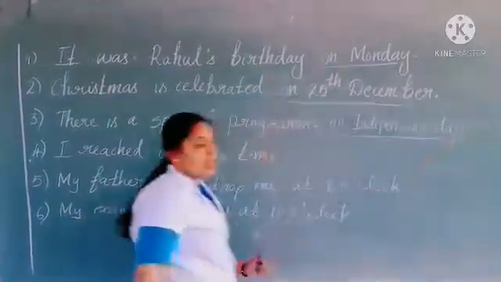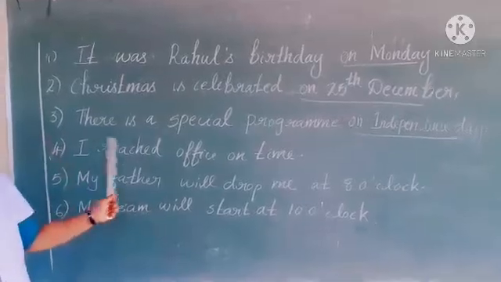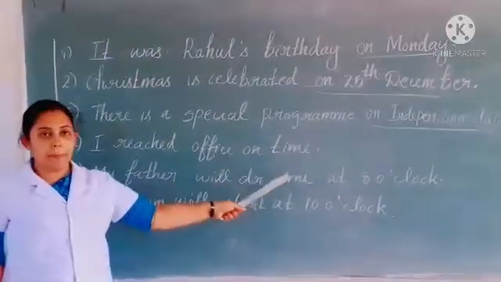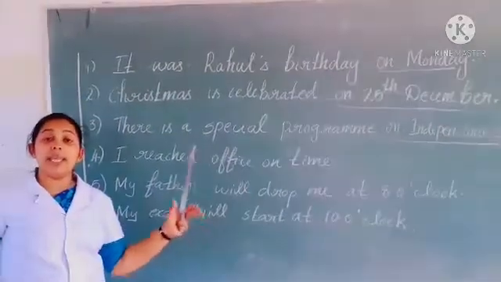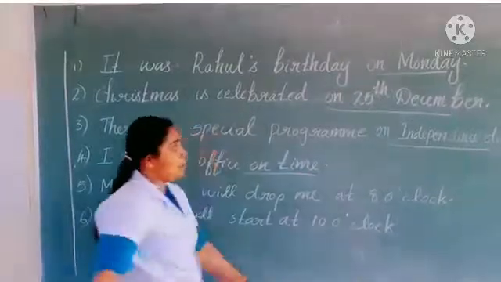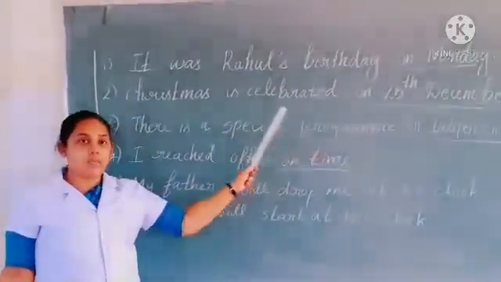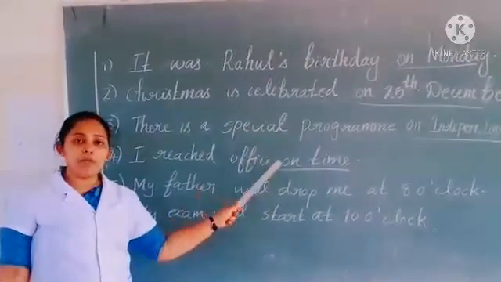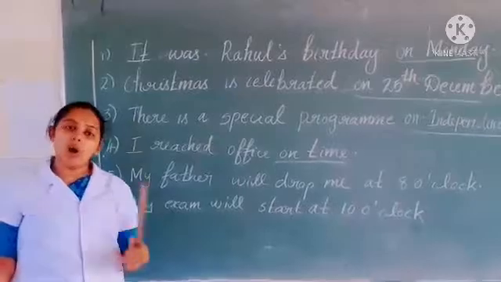So here we use the preposition on. Fourth one, I reached office on time. It shows a specific time. So when we are talking about a particular day, special days or a specific time, before that we can use the preposition on.